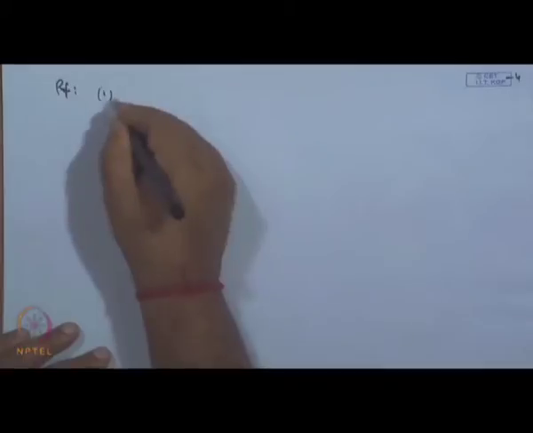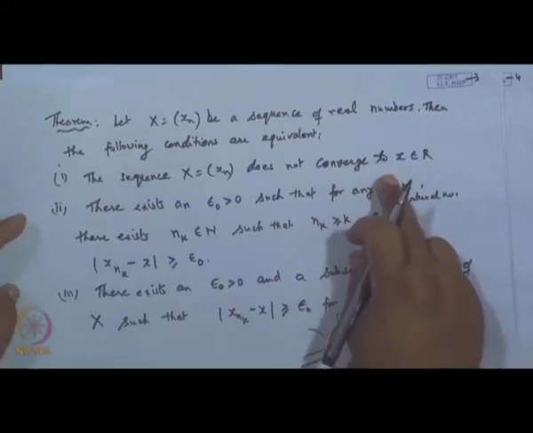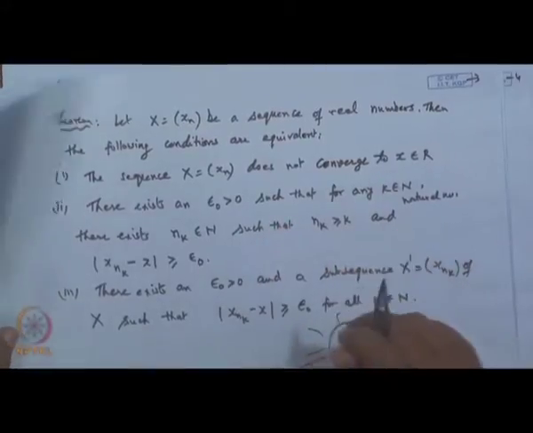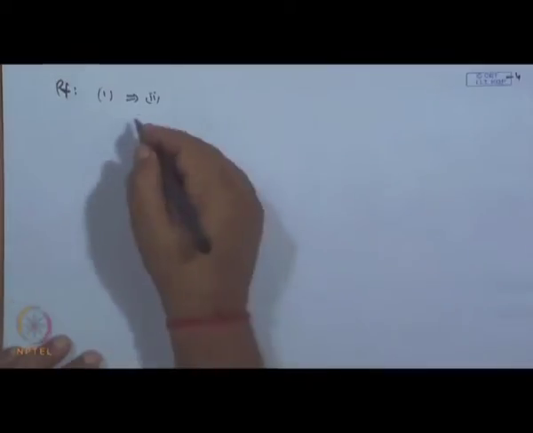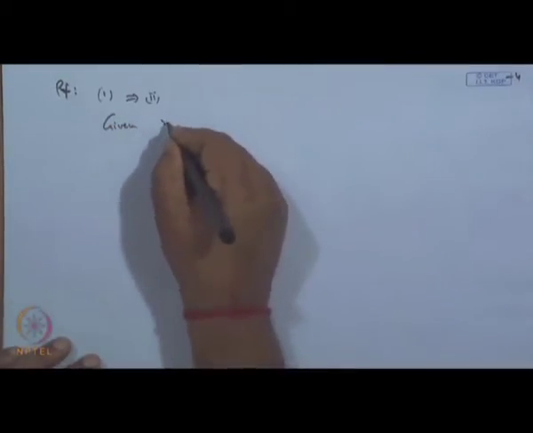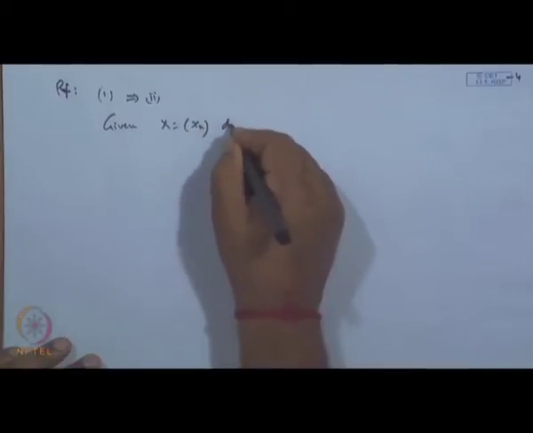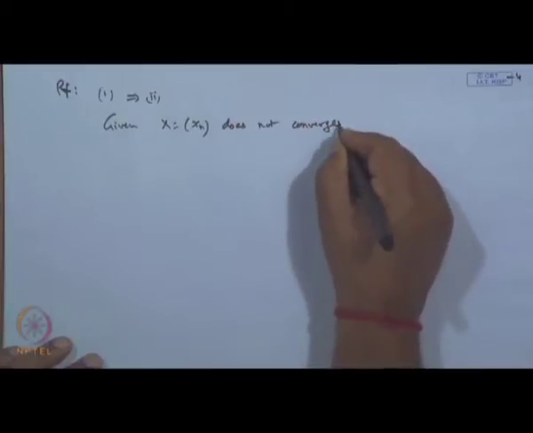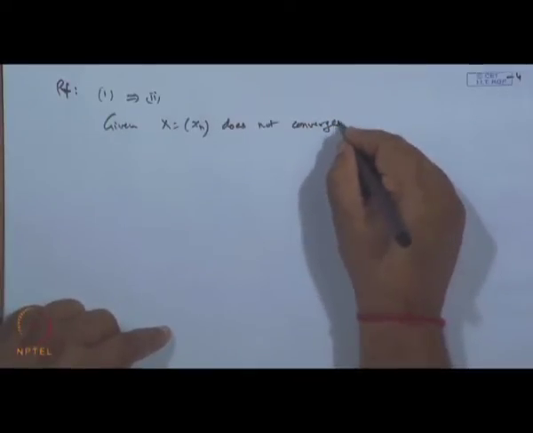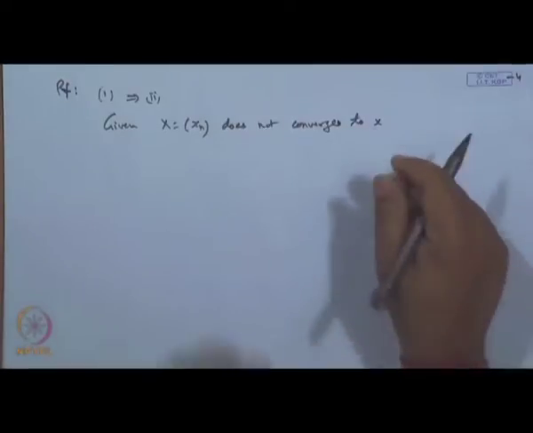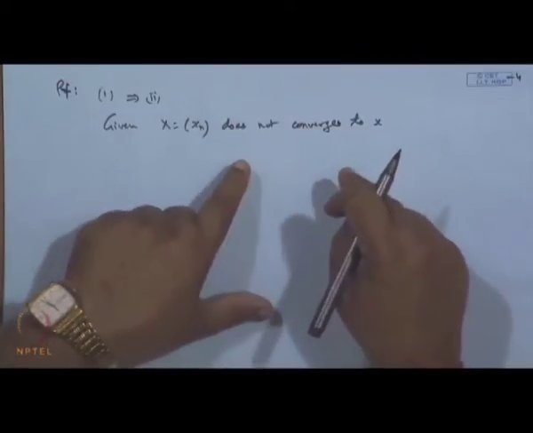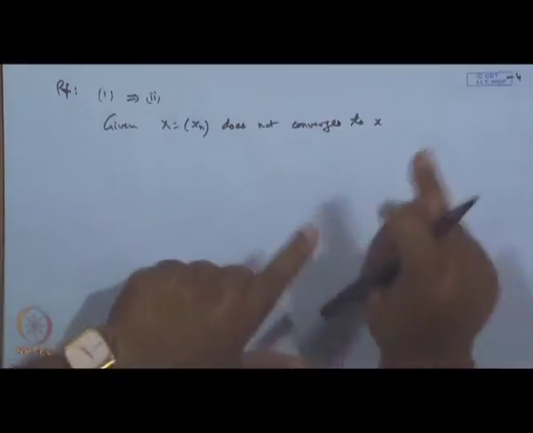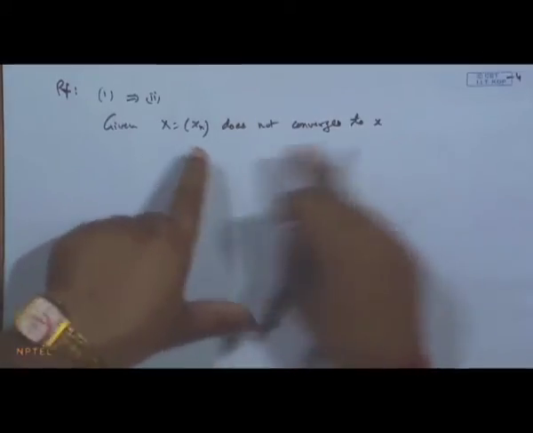So, first is 1 implies 2. Let us see: the sequence does not converge, then we have to find this thing. Given the sequence x n does not converge to x, what does it mean? For convergence, for any epsilon greater than 0, there will be a k such that for all n greater than k the difference is less than epsilon.